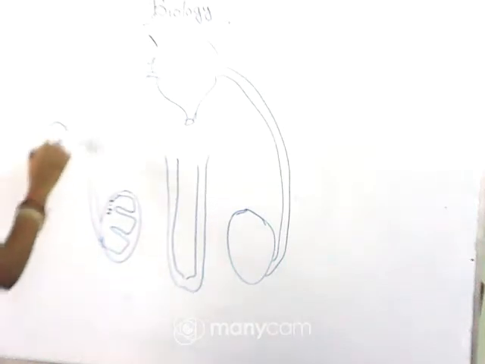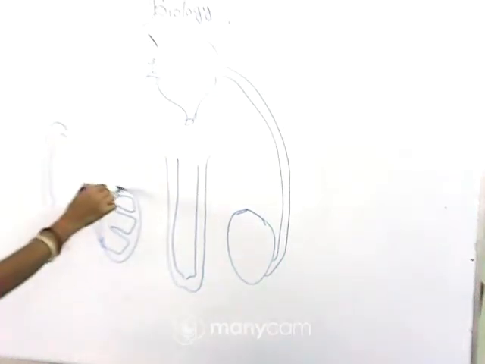So first, the sperms will be produced inside the seminiferous tubules, and they will move to the rete testis, and through the rete testis they will pass to the vasa efferentia. Okay, so from the vasa efferentia, if you see a clear diagram, then you will find this type of structure here.